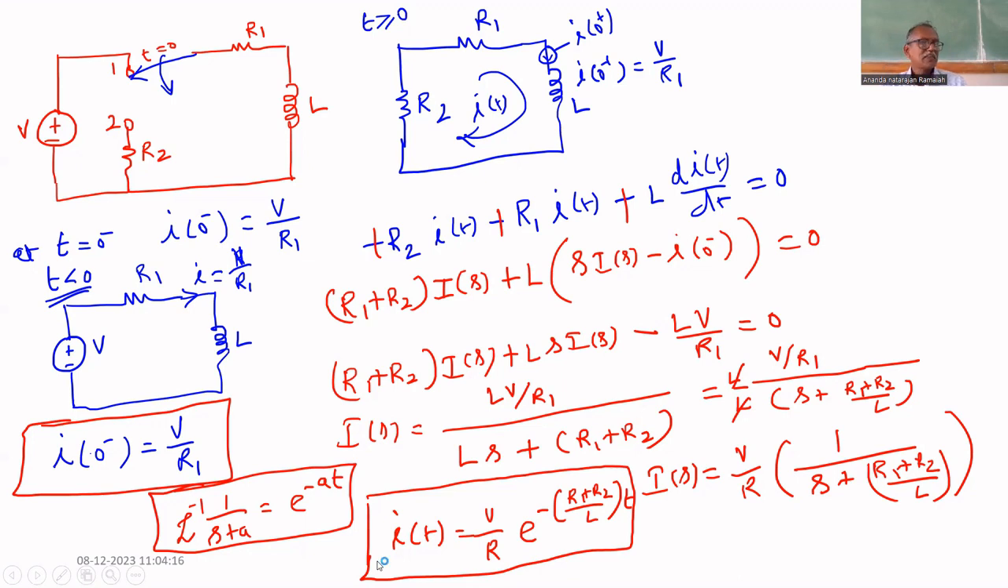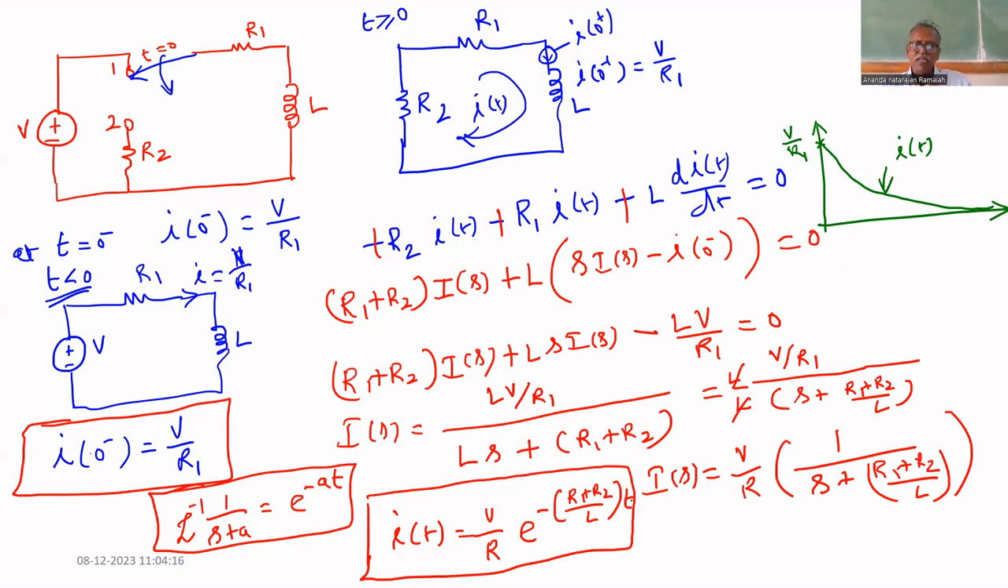It means the current will be like this. If you draw the plot, it will be like this. What is the initial current? V by R1. That is the initial current. It exponentially decreases and comes to 0. This is i of t.